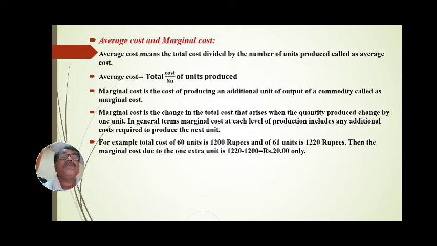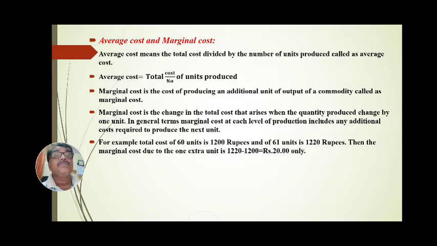Marginal cost is the cost of producing an additional unit of output of a commodity. Marginal cost is the change in the total cost that arises when the quantity produced changes by 1 unit.